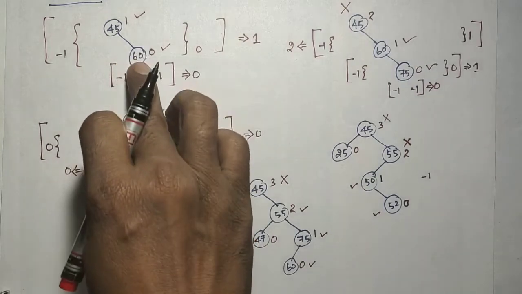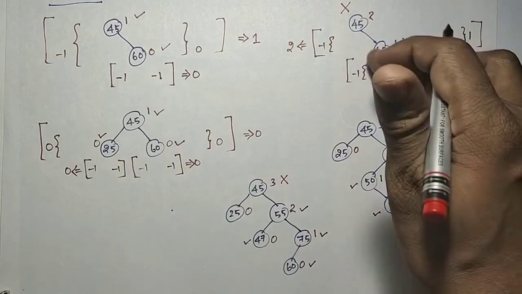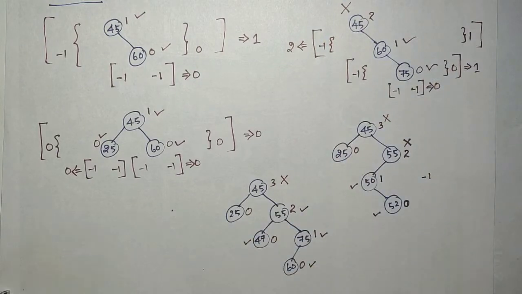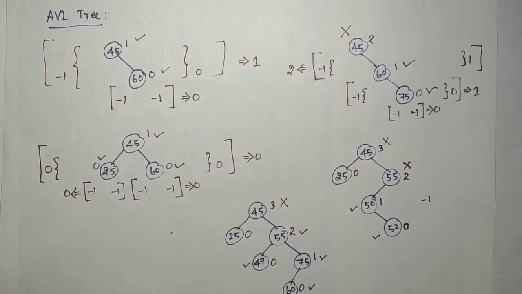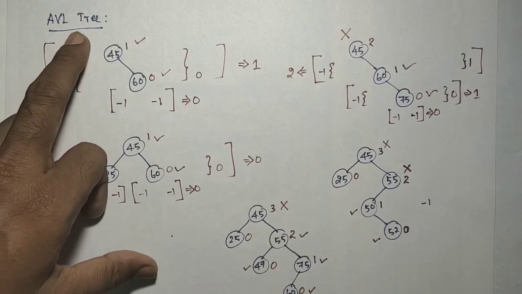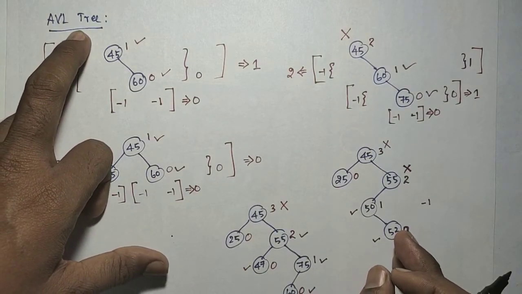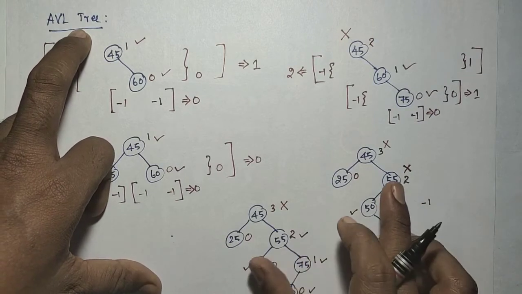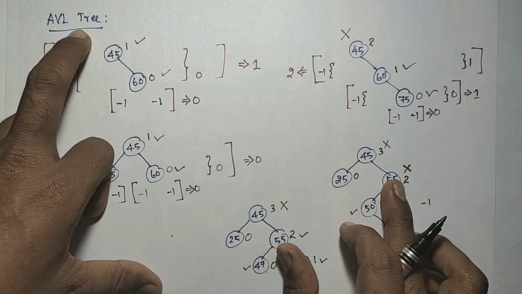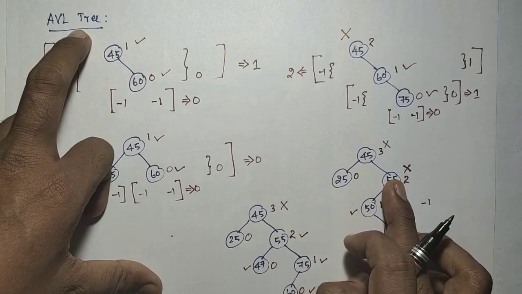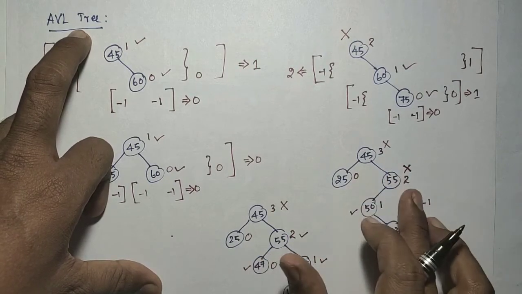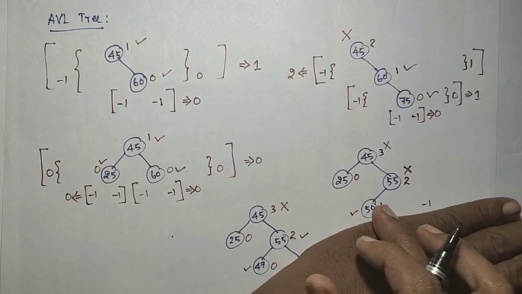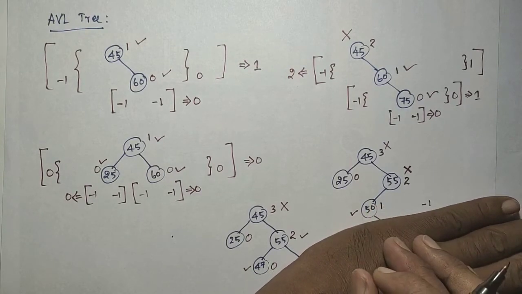So this is an AVL tree, this is an AVL tree, but these 3 trees are not AVL trees. What an AVL tree does is, while inserting an element, it will identify which node goes unbalanced, and it will balance that tree. Before inserting 52 here, the tree is balanced.